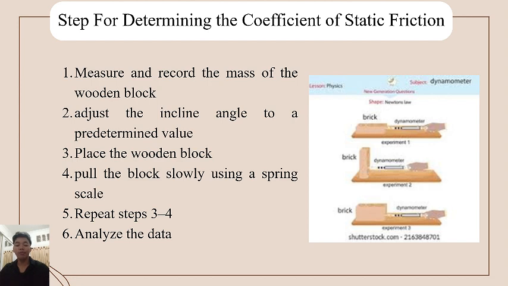Number 3, place the wooden block on the flat surface or inclined plane that has been prepared. Number 4, to measure the static friction force, pull the block slowly using a spring scale until the block just begins to move, then record the maximum pulling force at that moment.